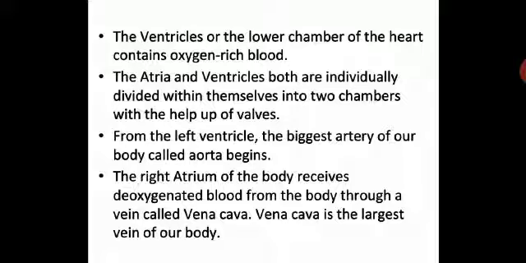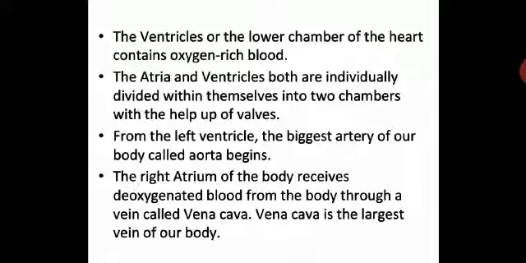The atria and ventricles are both individually divided within themselves into two chambers with the help of valves. So we will see in the diagram how the atria and ventricles are individually divided into two chambers. With the help of valves, it has to be divided into two chambers to separate the pure and the impure blood, children. Now from the left ventricle, the biggest artery of our body, called aorta, begins. This is the biggest artery of our body, and that is called aorta.